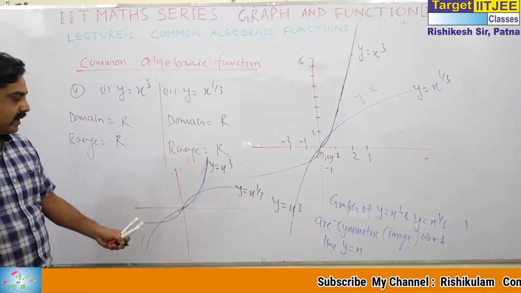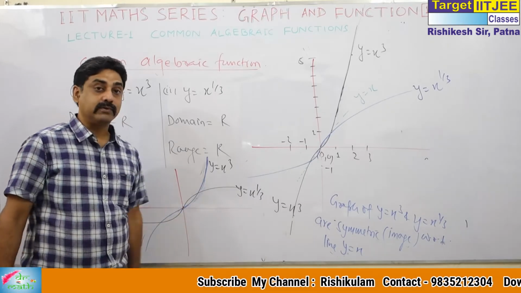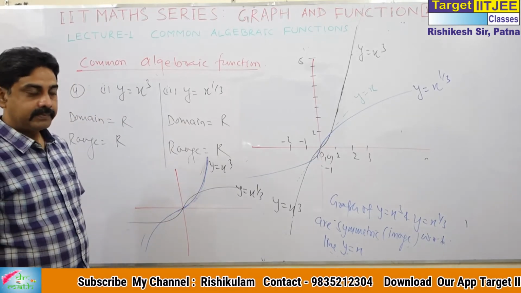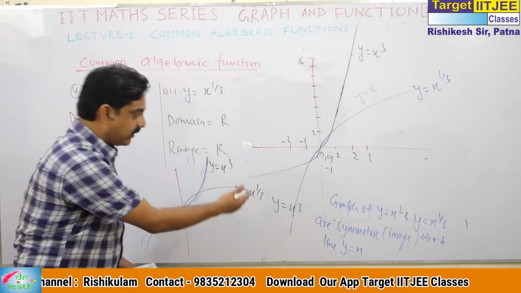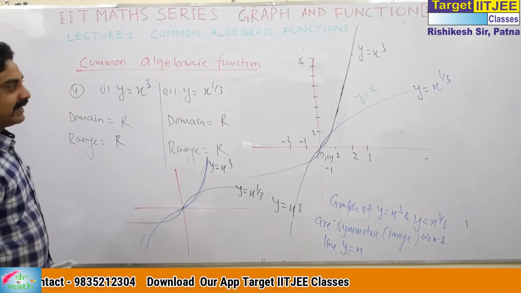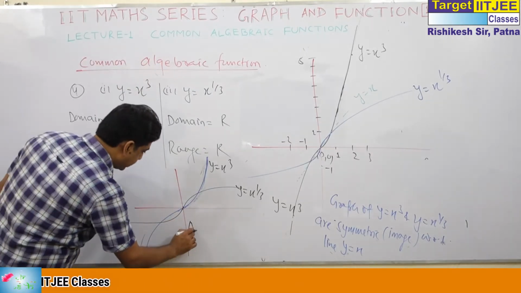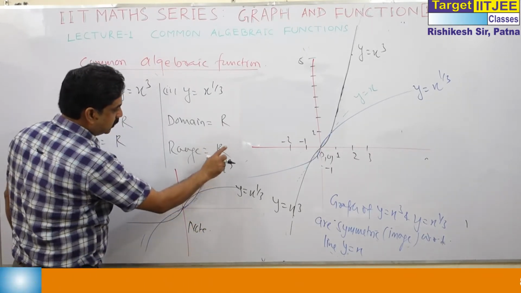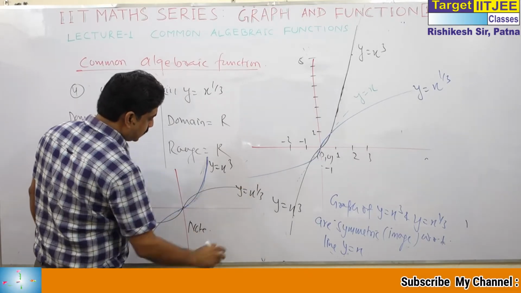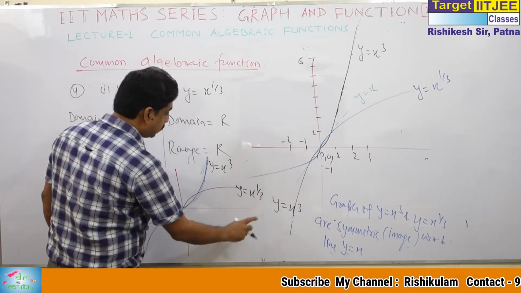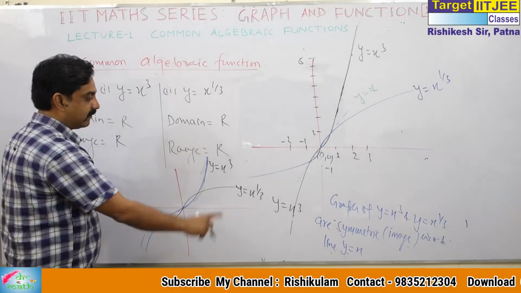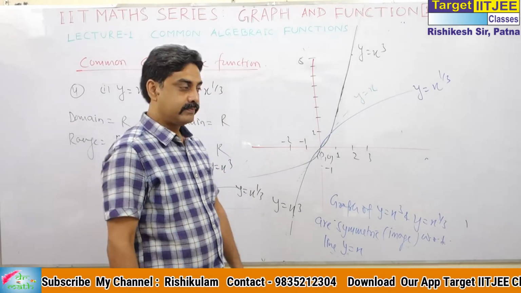You do not need to record. You have to learn this. This is x cube, this is x to the power 1 by 3. Now, you can write the graph of x to the power 5, x to the power 7, x to the power 9, up to x to the power 2n plus 1, will be similar to the graph of y is equal to x cube.